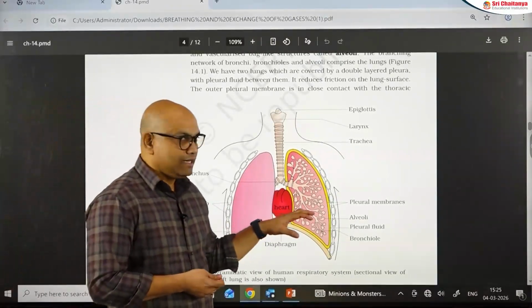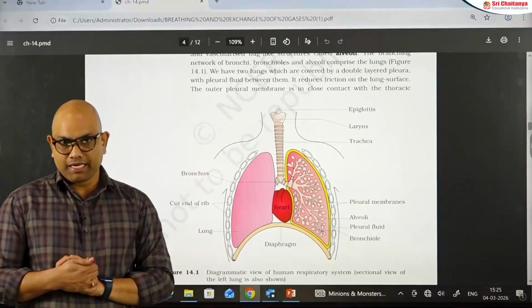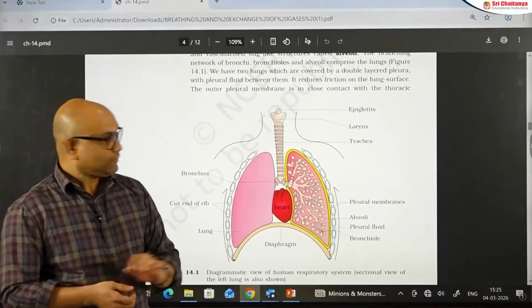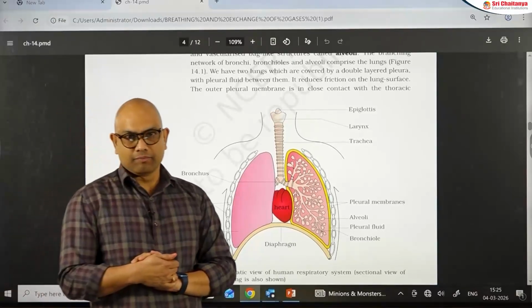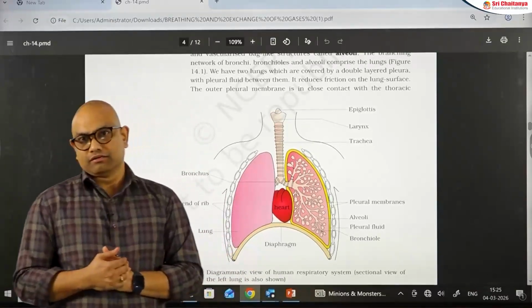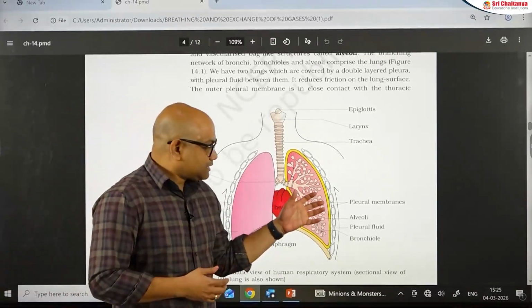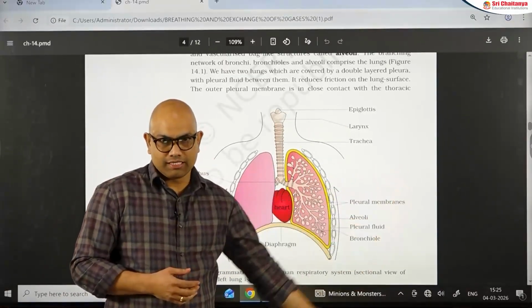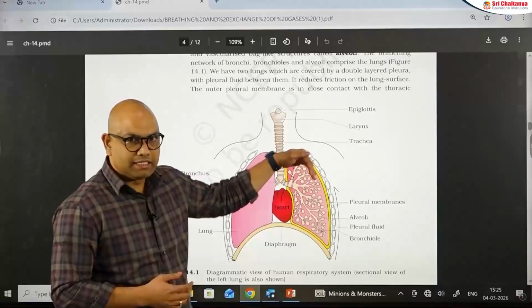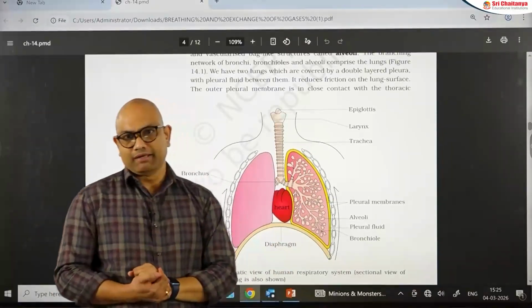They are protected by a double membrane bound pleura. Between the two pleura, there is a fluid called pleural fluid. Pleural fluid prevents the friction. Next, outer pleura lines the thoracic cavity. Inner pleura is in contact with the alveolar membrane.